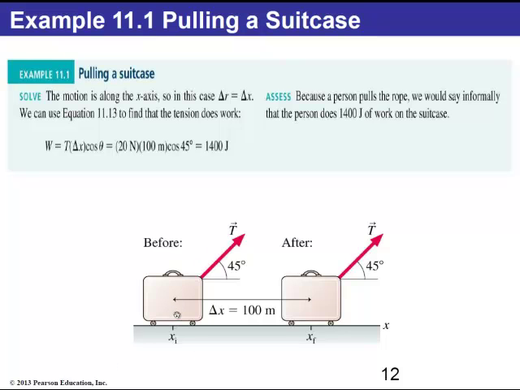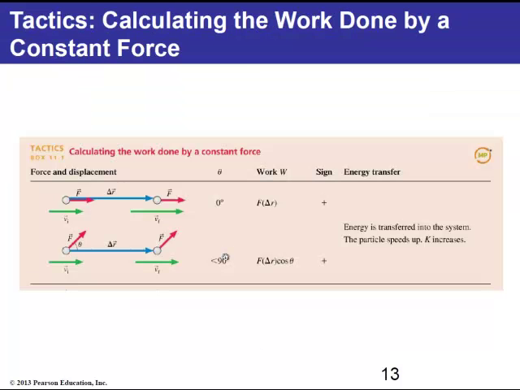The position of the suitcase changes along the horizontal, in this case by 100 meters, so we will call the displacement simply delta x. The magnitude of force is described in the problem as 20 newtons, and the angle theta here is 45 degrees, so it's a straightforward application of the definition. 20 newtons times 100 meters times the cosine of 45 degrees. That gives you 1400 joules of work done by the person or whoever or whatever machine is pulling this suitcase.